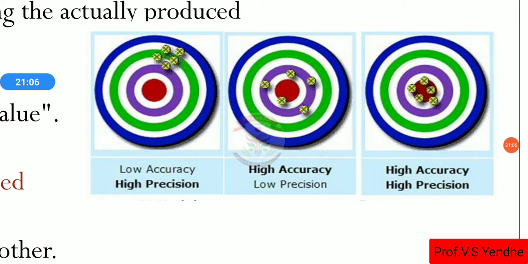So in the second diagram, the measurement has high accuracy but low precision, because the measurements taken are away from each other. Then in the third diagram, we can see the measurements taken are close to each other as well as close to the true value, so it has high accuracy and high precision.